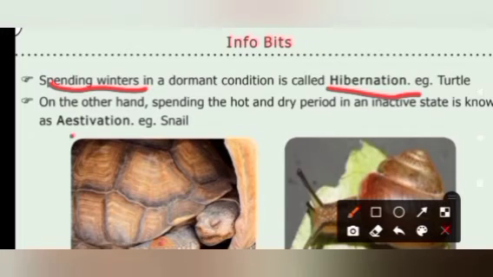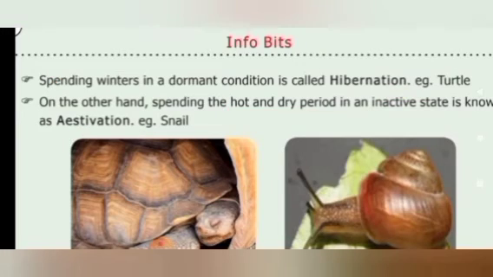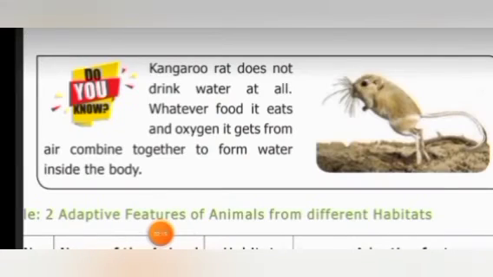What is aestivation? If animals sleep during hot and dry climates, in order to withstand those conditions, they undergo a long sleep. That sleep is said to be aestivation. So during hot and dry periods, it is called aestivation. During cold climates, it is called hibernation. An example for aestivation is snails. Snails undergo aestivation. Is it okay, children?